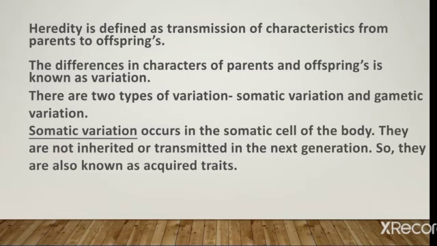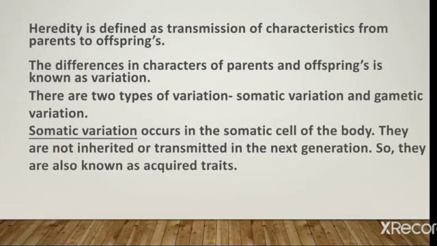The differences in characters of parents and offspring is known as variation. So there are two important topics in this chapter. First one is heredity, second one is variation. Variation is simply some differences. There are two different types of variation: first, somatic variation, and second, gametic variation.